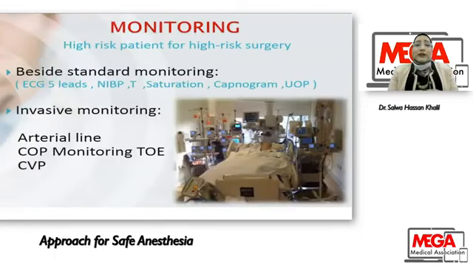Okay, monitoring of the patient. Our patient is a high-risk patient for high-risk surgery. So beside the standard monitoring, we have to use invasive monitoring, using an arterial line for beat-to-beat blood pressure, and cardiac output monitoring using transesophageal echo or central venous pressure.